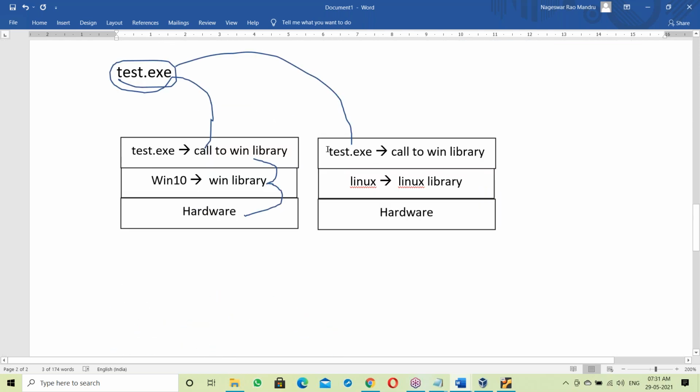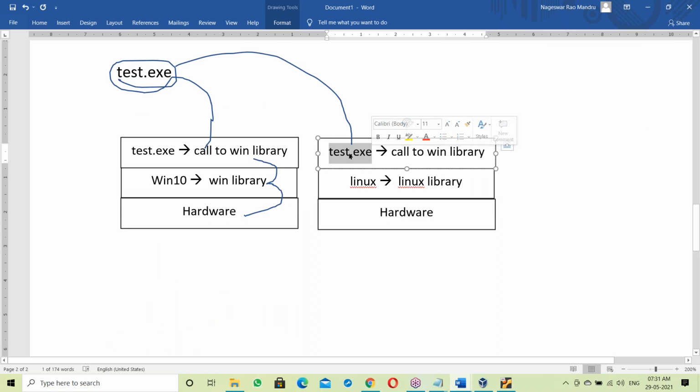Okay, so the test.exe file contains the Windows library. Since it contains the Windows library, it makes a call to the Windows library. The test.exe file is already linked with the Windows library. Now it will try to call the Windows library, but here it's not available.